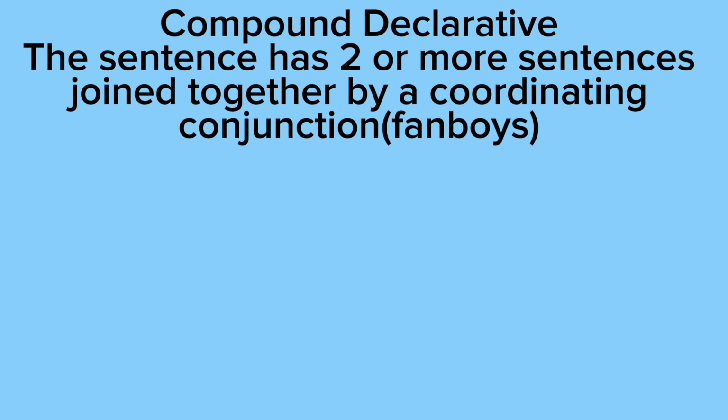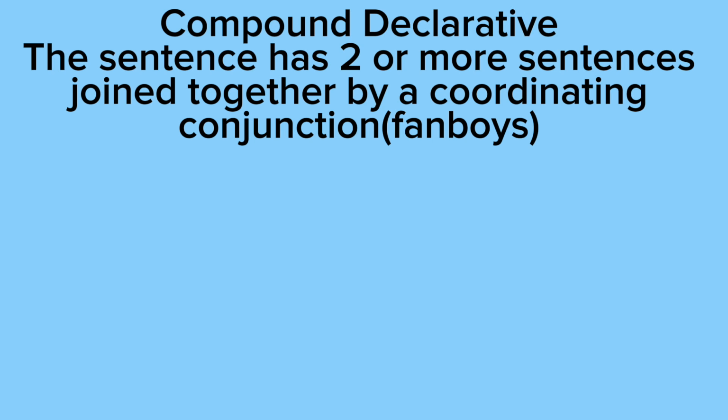Next, we have compound declarative, which means the sentence has 2 or more sentences joined together by a coordinating conjunction. And fanboys is an acronym used to remember coordinating conjunctions. And conjunctions, just to be simple, they join words, phrases, and sentences.